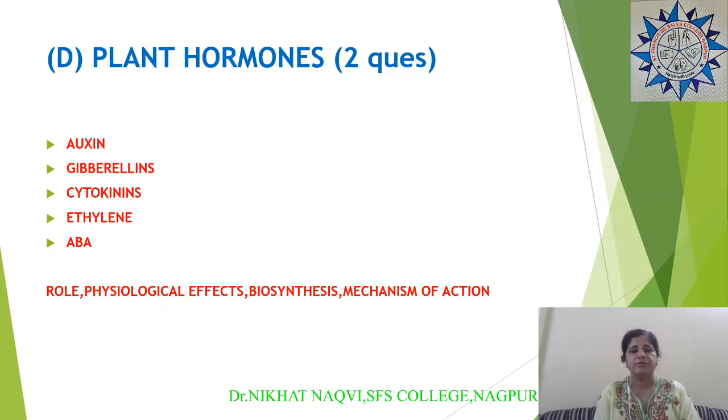Now previously there have been questions about the role of IAA in cell elongation. The mechanism of cell elongation by IAA has been asked. Then there have also been questions, you know that in gibberellins there are different forms, GA3, GA4, GA7. So the question has been asked which of the following forms is not a bioactive form. Then you should also know the auxin to cytokinin ratio, how it affects the fate of the callus in tissue culture. Questions of this subtype have also been asked in the NET exam previously.